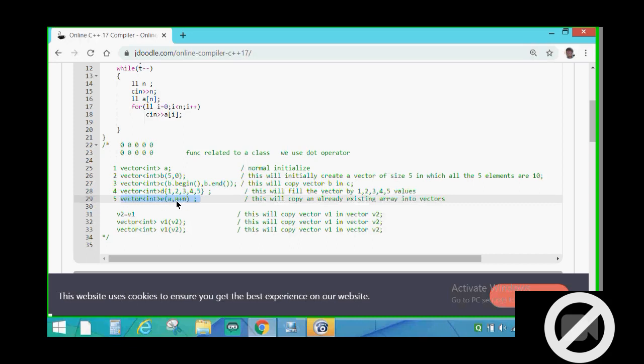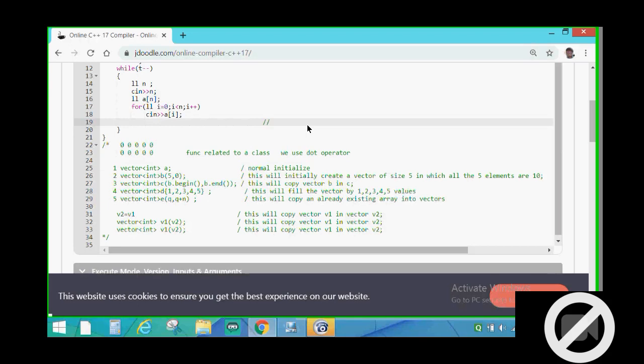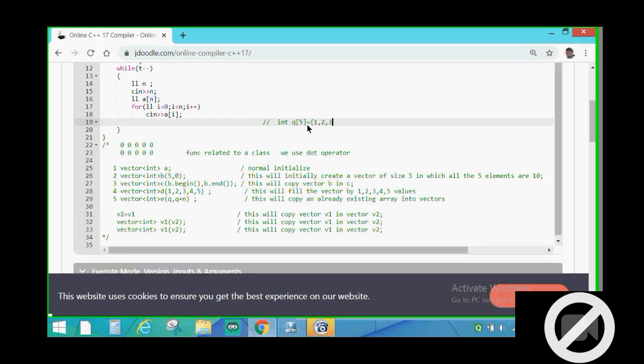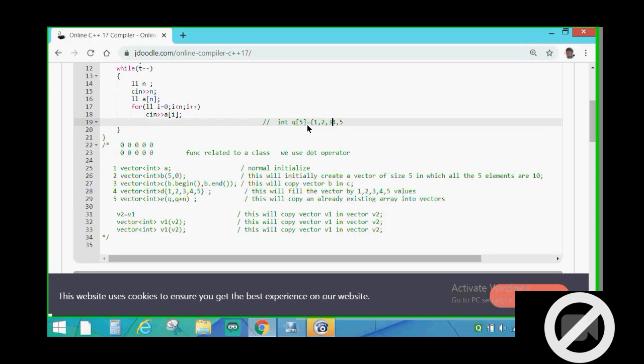By this I mean that, let's say, I will keep another name for this. This is array Q. Suppose that we have already declared array Q inside the main function, and suppose that array has 5 elements, and each of its values is 1, 2, 3, 4, 5.